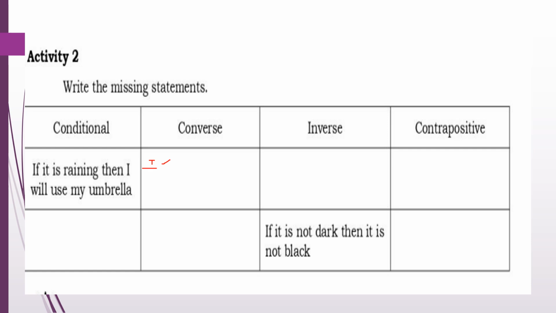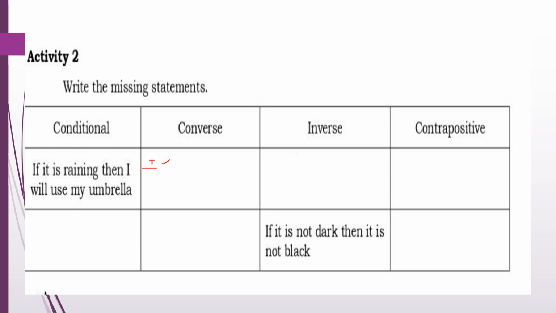What should be here is: if it is raining, then I will use my umbrella. For the inverse, it is negative: if it's not raining, then I will not use my umbrella. For the contrapositive, it's the negative of the inverse, but this time the conclusion comes first. So if I will not use my umbrella, then it will not rain.